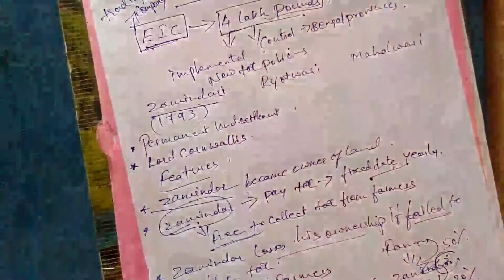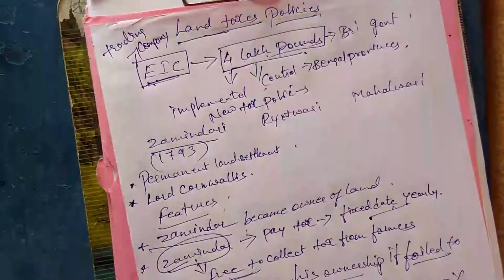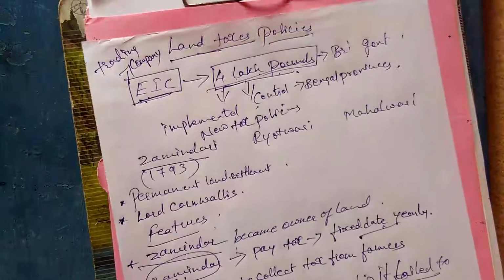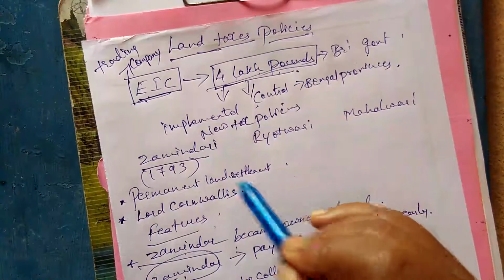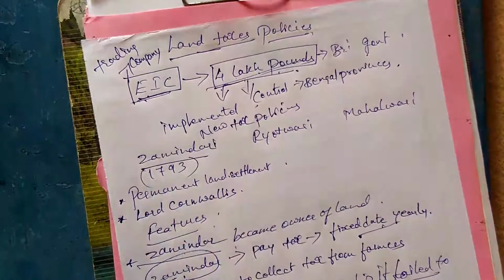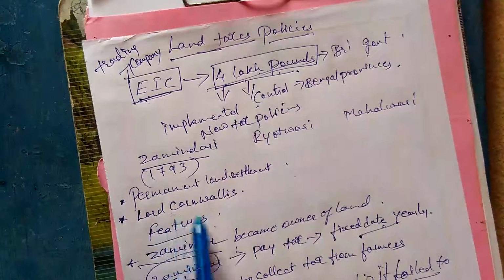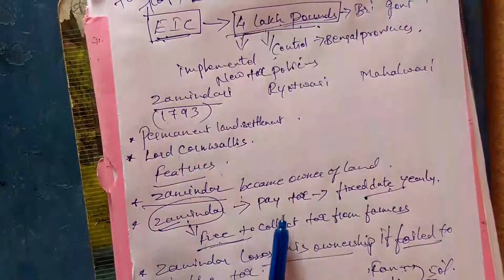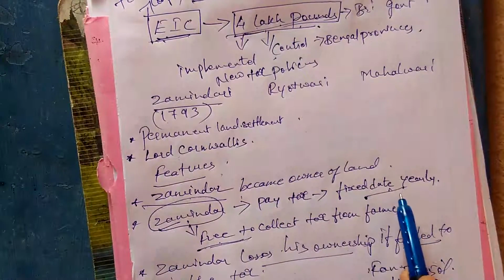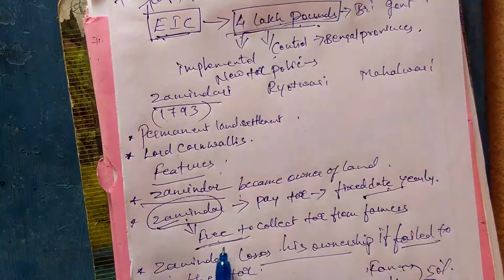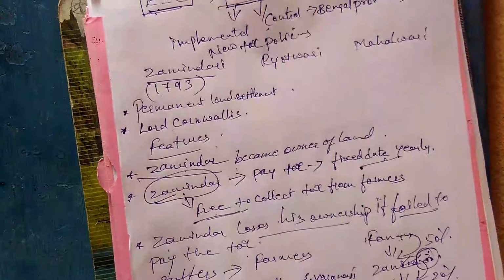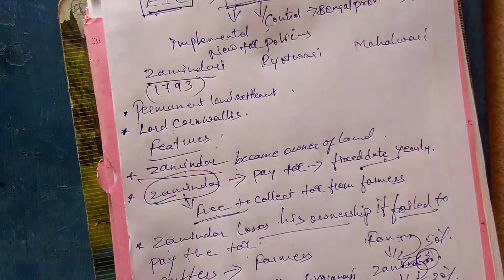Remember, let us see it once again here. Just we'll revise it. The British brought this new system because they had to pay 4 lakh pounds yearly, and it was very difficult, so they implemented new systems. And in that, zamindari, which was started in 1793, is called the permanent land settlement, and Lord Cornwallis introduced it. In the features, the zamindar became the owner of land, and the zamindar had to pay the fixed tax every year on the fixed date, and he was free to collect whatever amount he wanted. And if the zamindar failed to pay, he would lose his ownership of the land.